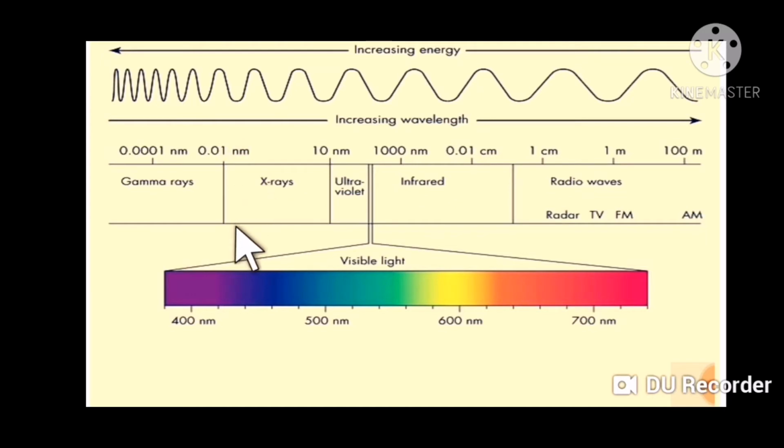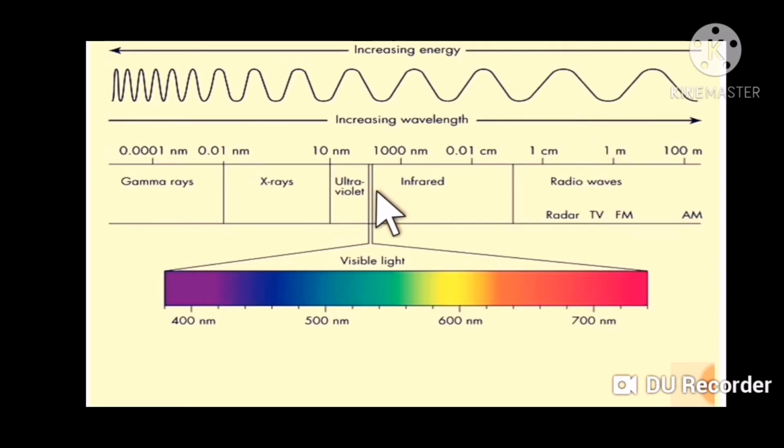Hard X-rays have higher frequency, nearest to the wavelength 0.01 nanometer, and the soft X-rays come after the hard X-rays. So this electromagnetic spectrum, from left to right, shows decreasing frequency, decreasing energy or increasing wavelength.